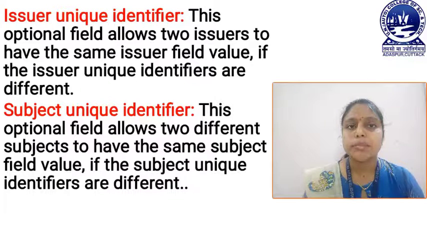Next one is the subject unique identifier. Here this field is also an optional field, and it allows different subjects to have the same subject field value if the subject unique identifiers are different. That means this subject unique identifier field defines the unique identity of the user which uses the certificate.